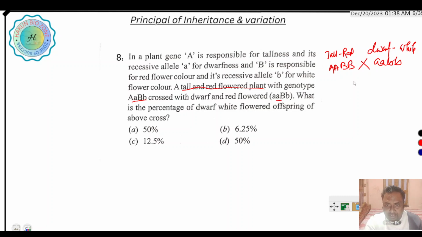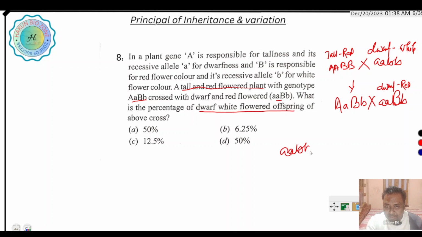Okay, so here AaBb is crossed with aaBb, that is dwarf and red flower. What is the percentage of dwarf white flower offspring? Dwarf white flower is aabb.